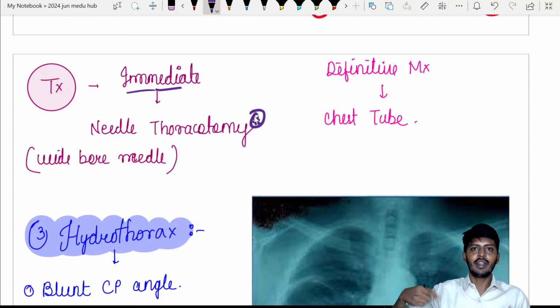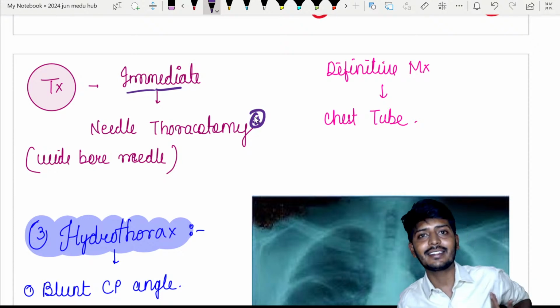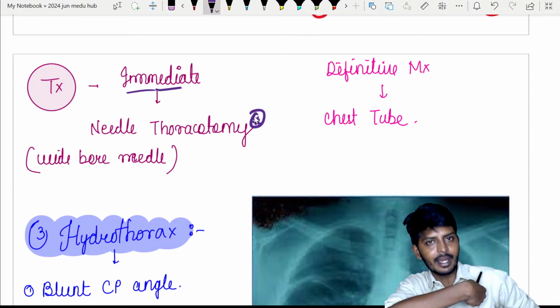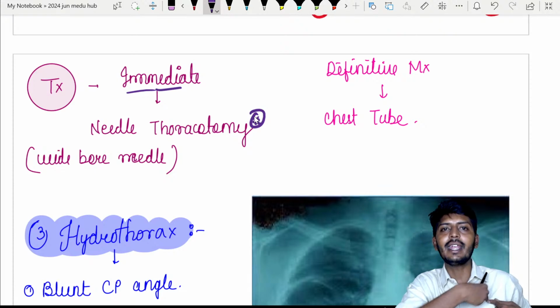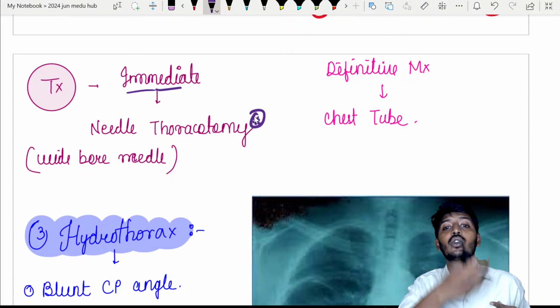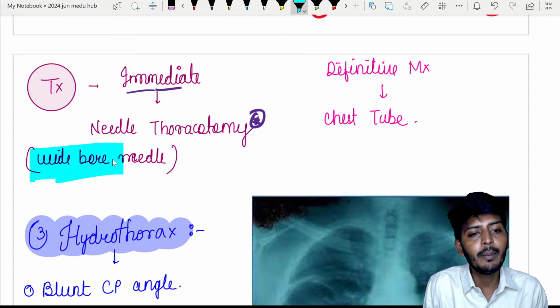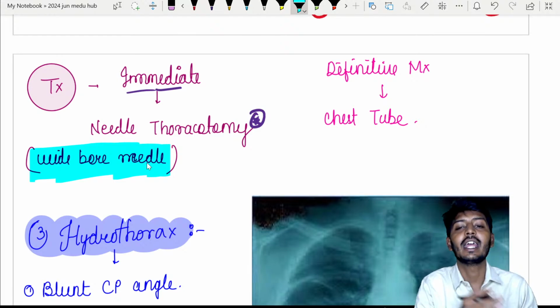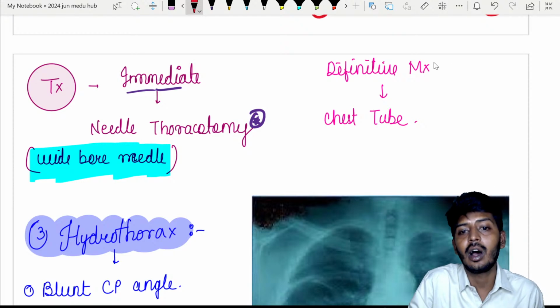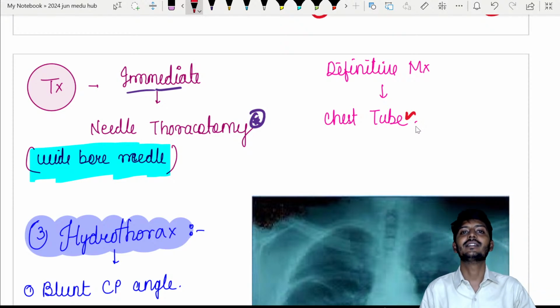For example, here we were discussing left-sided pneumothorax. All the air has come and collapsed the lung. Now I will put one needle somewhere. If I put the needle, all the air has a tendency to go upwards, so the air will start to escape outside with the help of the wide bore needle, because we need to allow the air to go out. But my dear students, remember the definitive management is always chest tube insertion.